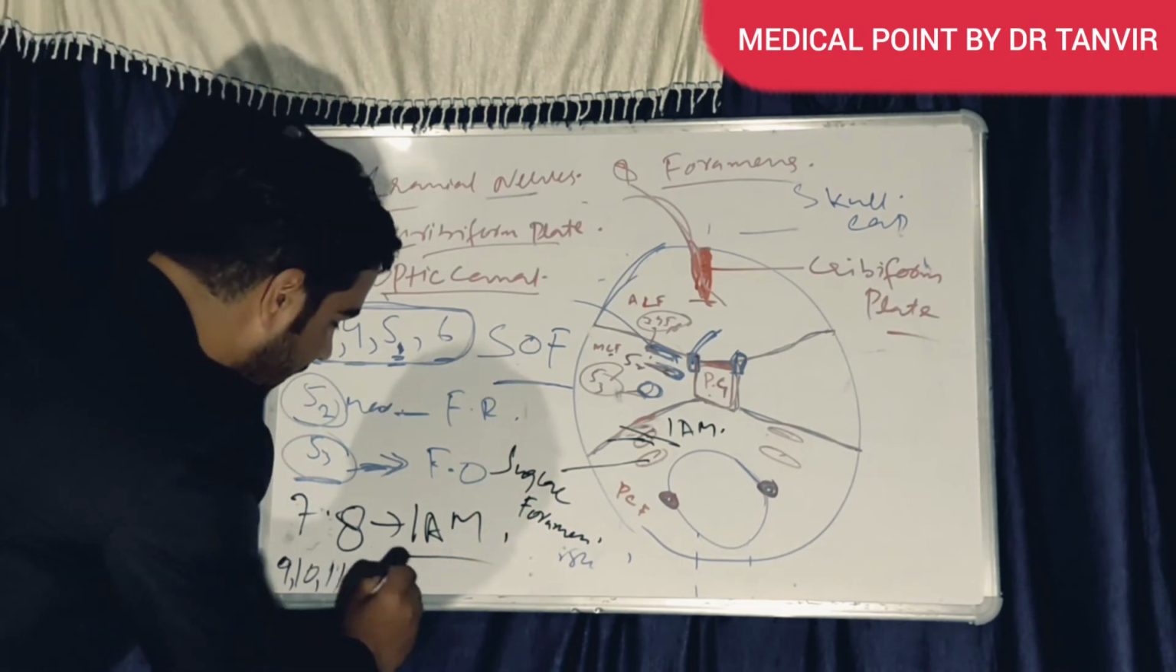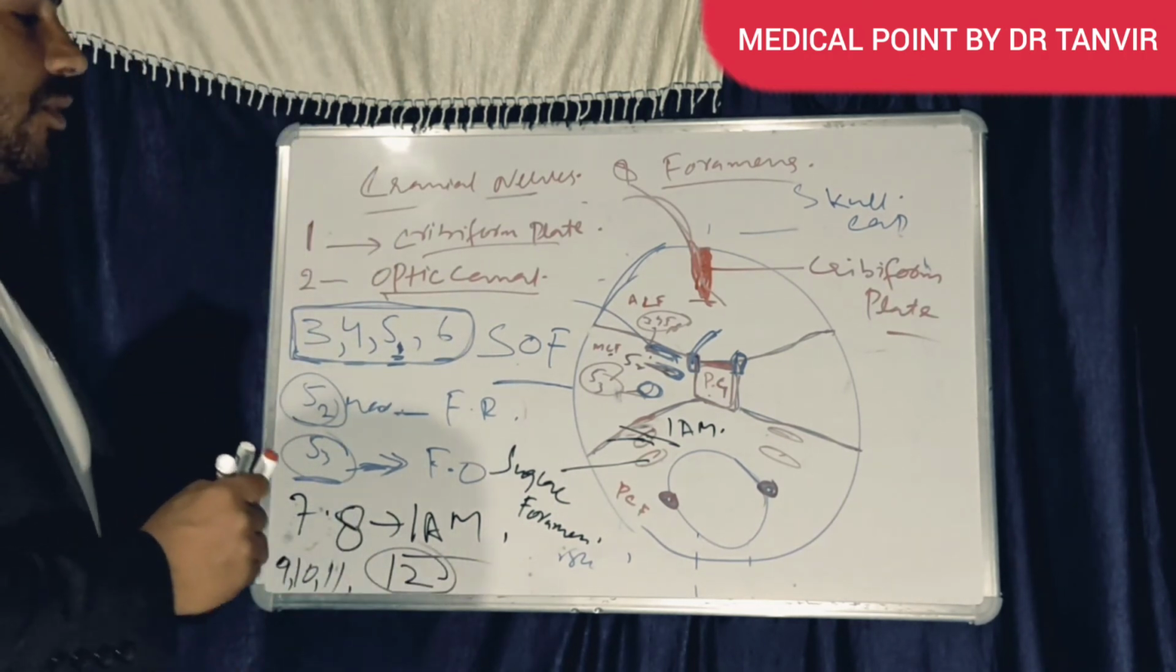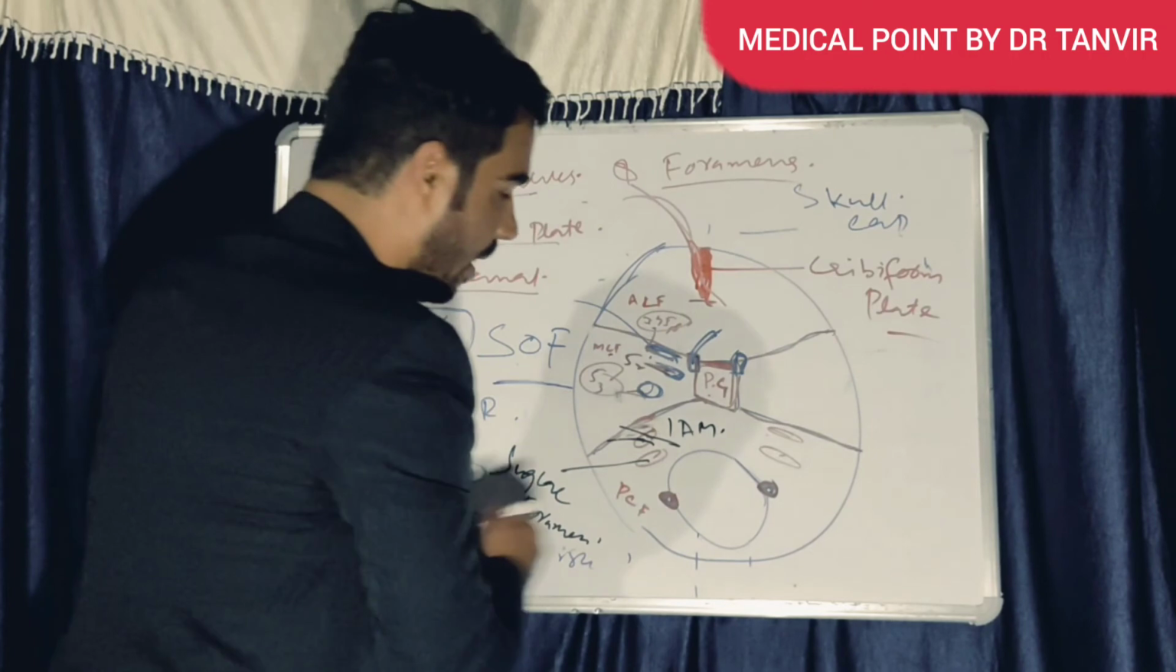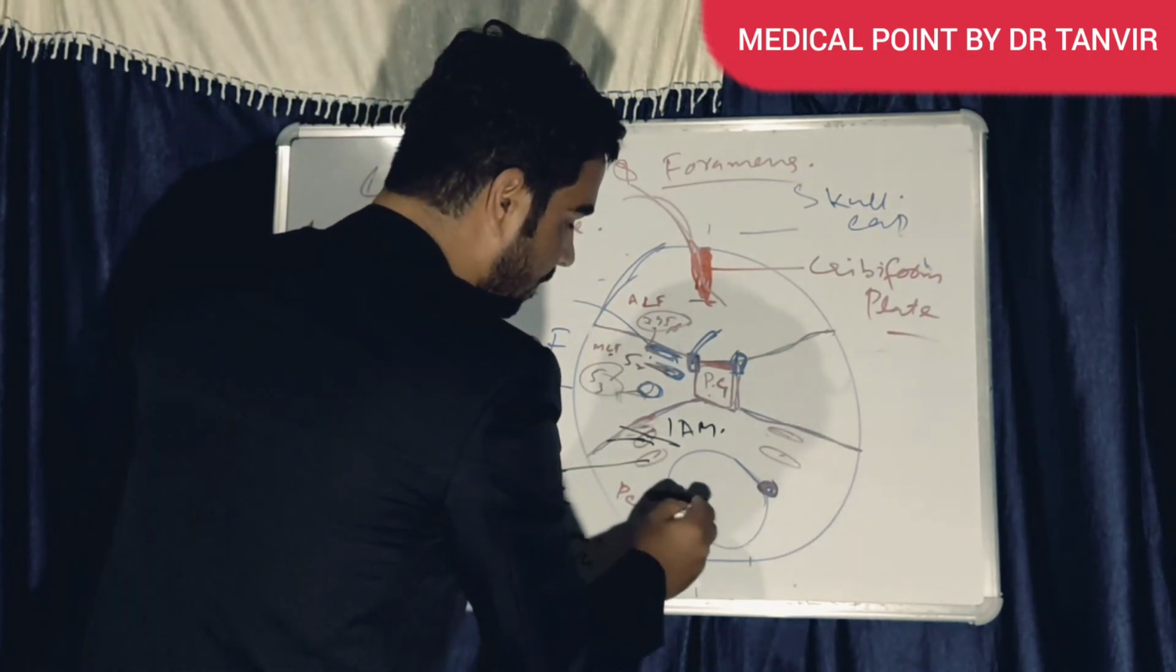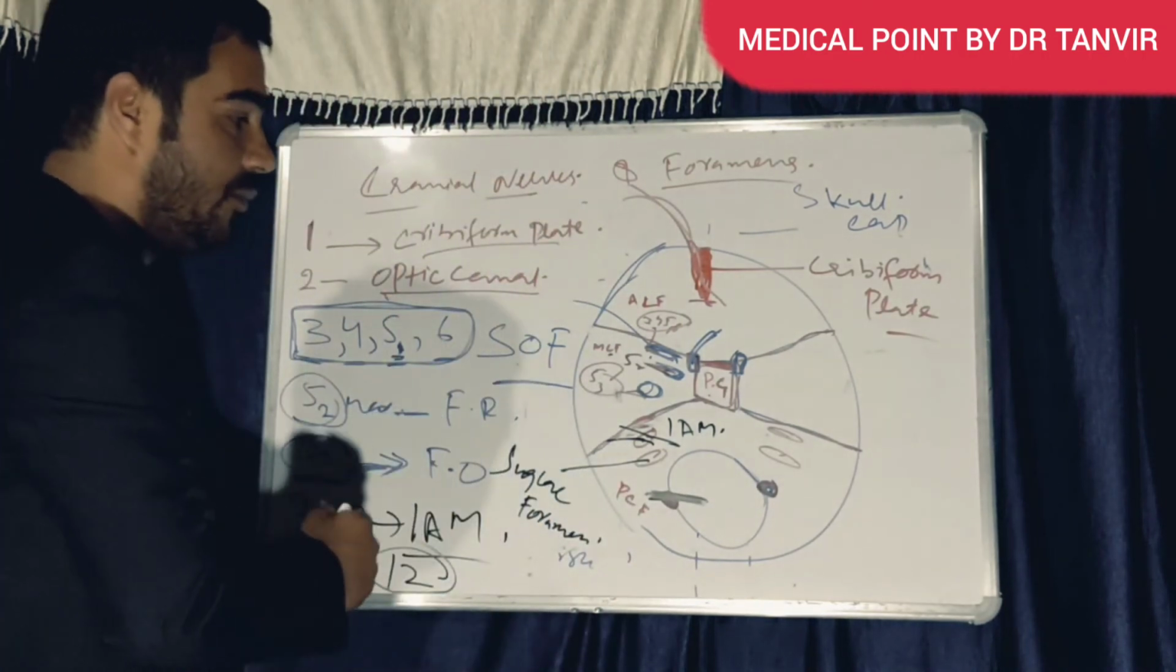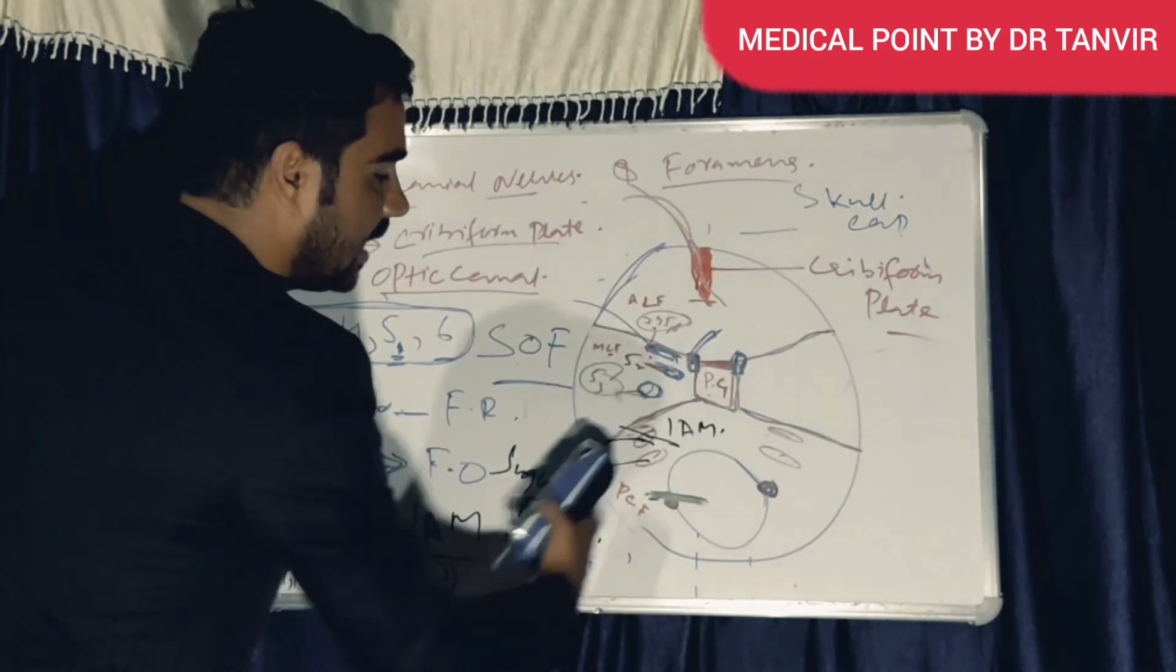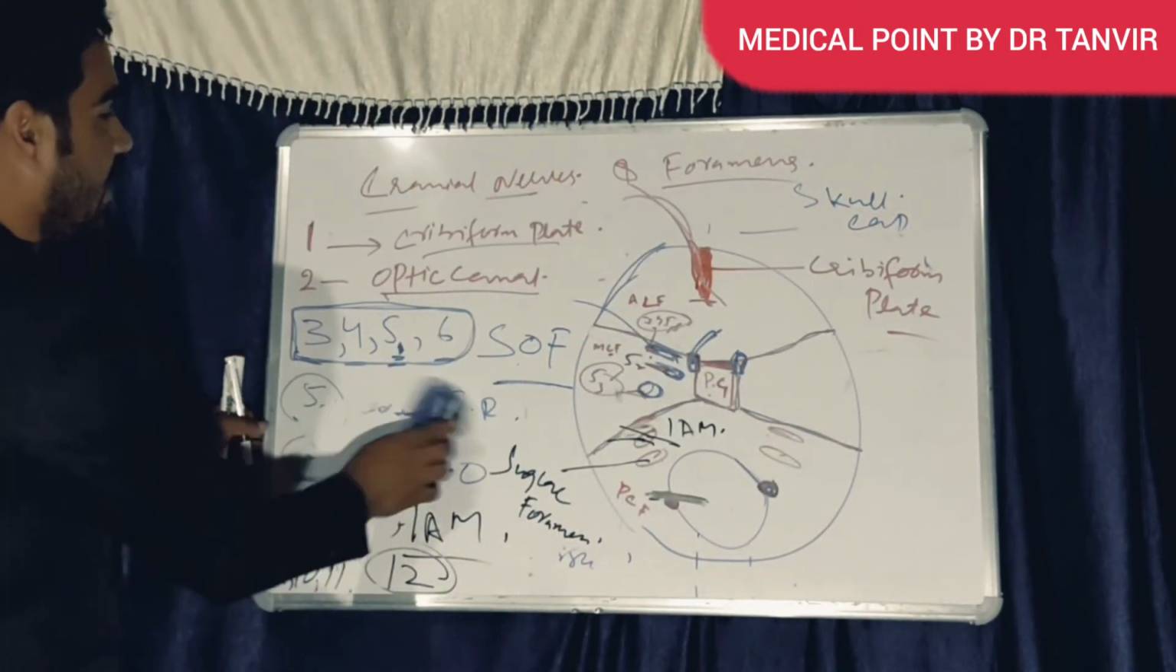After that there is the 12th nerve. Which nerve is the 12th? The hypoglossal nerve. The hypoglossal nerve will come out through the hypoglossal canal. This is the hypoglossal canal. That was about the cranial nerves.